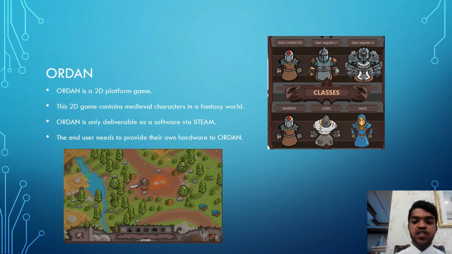Now, the last project we reviewed is called Ordan. Ordan is a 2D platform game. That 2D game contains medieval characters and a fantasy world. Ordan is only deliverable as software via Steam. The end user needs to provide their own hardware for Ordan.